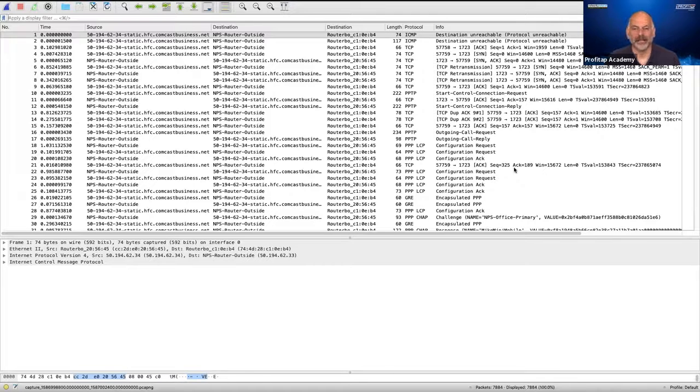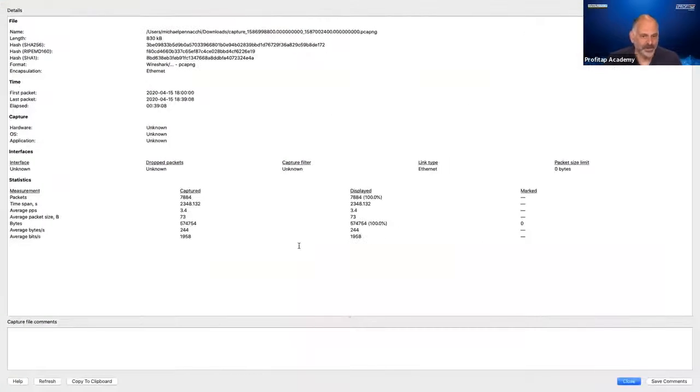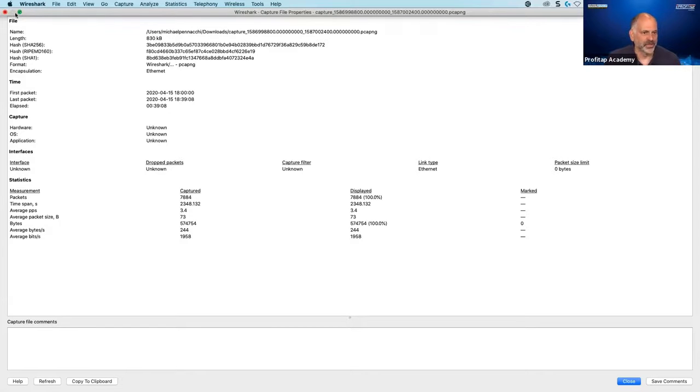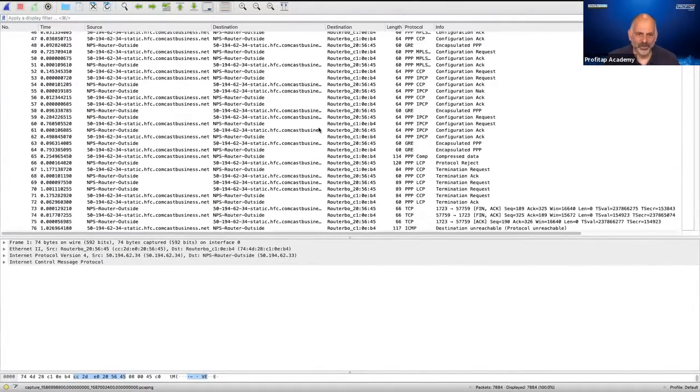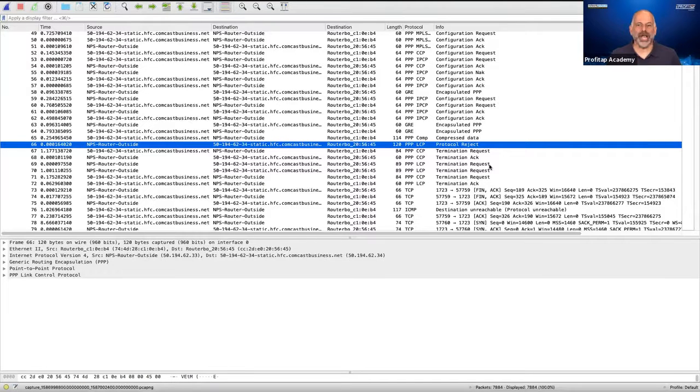And here's the other part of that. If that's out at a remote site, bandwidth could be an issue. I don't want to bring back 2.4 gig. I'd have to drag that across the internet. I don't want to bring back 500 meg. I want to bring back 60K. In fact, if we come in here and look at our statistics and our capture file properties, in this case, I brought back 830 kilobytes worth of data. Not too bad.